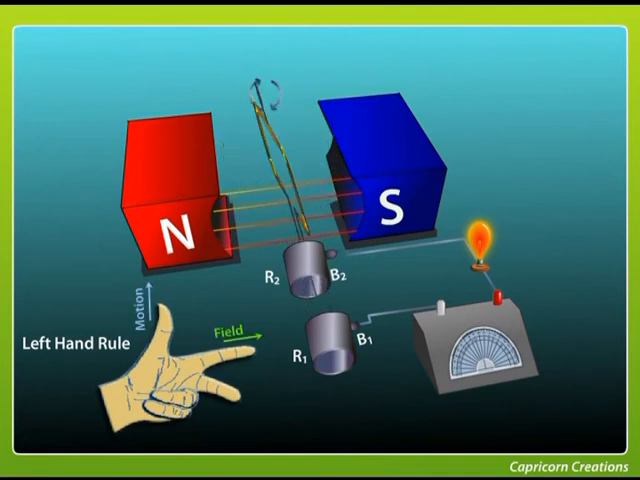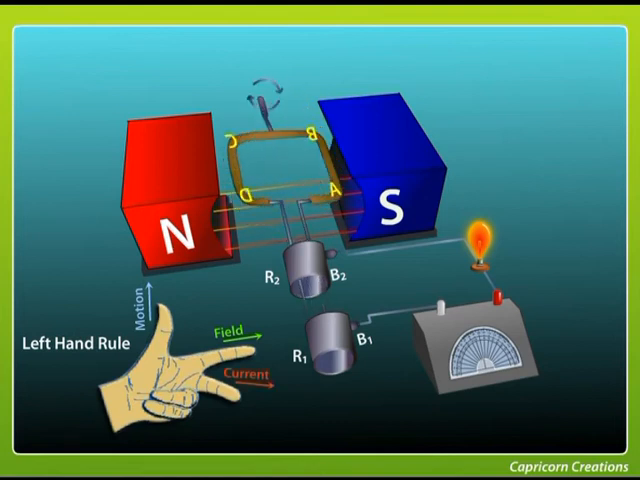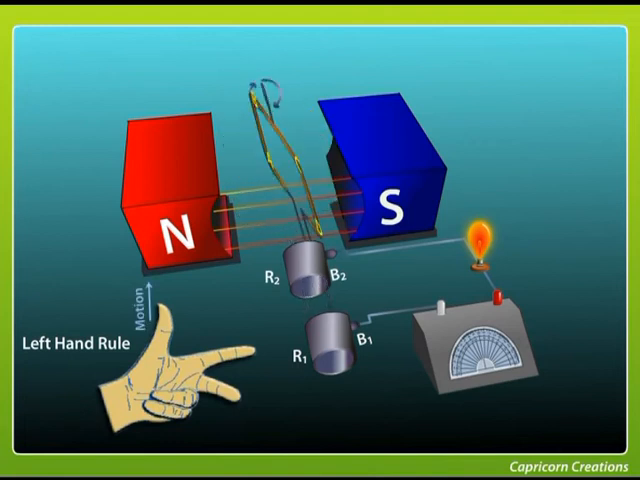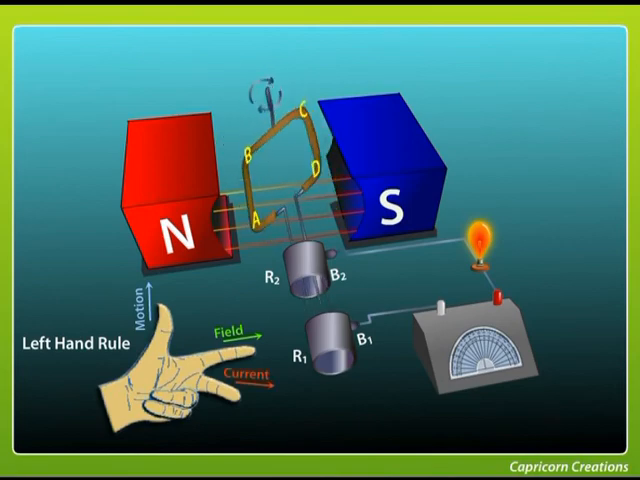It is therefore an alternating current. The dynamo is called alternating current dynamo. The frequency of the alternating current is the same as the frequency with which the armature rotates.